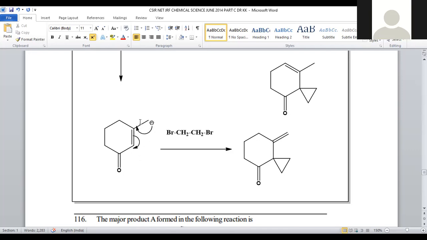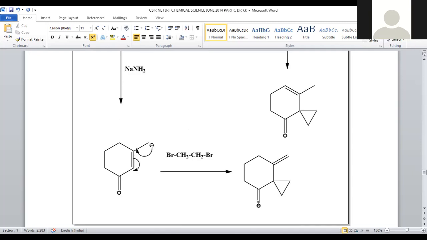So that negative charge will be delocalized and this pi bond is migrated. Here the negative charge binds with this dibromoethane, so that here again a three-membered ring system is generated with the exocyclic double bond. This is said to be an exocyclic double bond, which is outside of the ring, right?